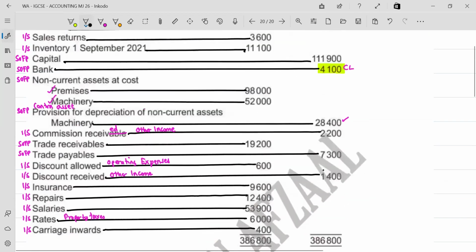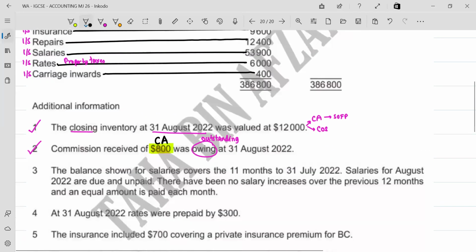adjustment would be how much did you receive commission during the year? You received commission 2200, but by the end of the year you got to know कि $800 का मैंने services दे दिए, commission अभी आना बाकी है. So the total income from commission is 3000, out of which 2200 is received. However, 800 is still outstanding. Do all of you understand this point? Yes. Very good.